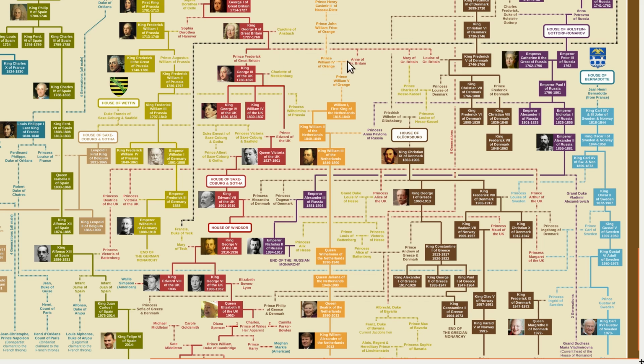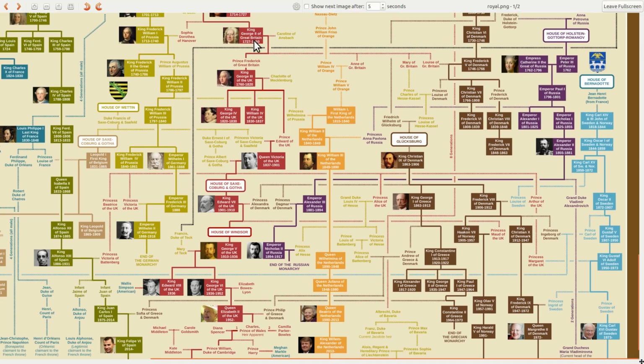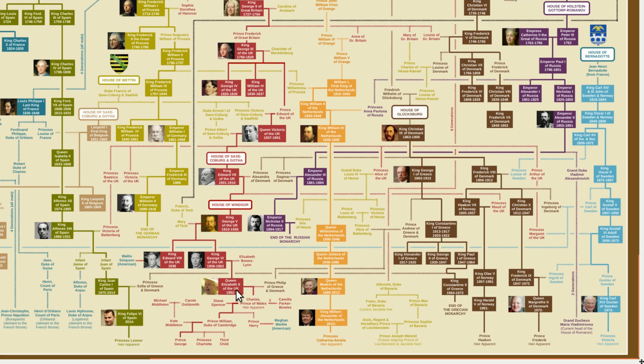And from these 2 individuals, their grandson was the first king of the Netherlands. And so then this line continues to the current king. And then, of course, through King George II, the line continues to Queen Elizabeth of the United Kingdom. So this would make these 2 monarchs 7th cousins through their connection to King George II.